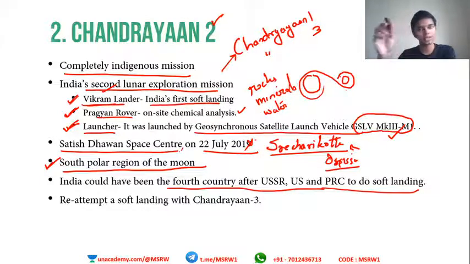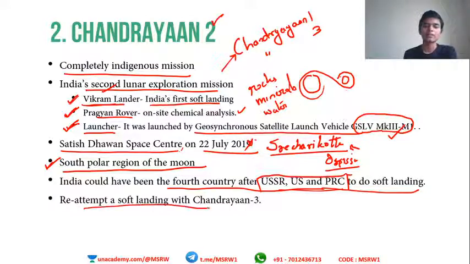So as in Gaganyaan, we saw these countries are leading. Here also we are lagging behind these three countries. Re-attempt of soft landing in Chandrayaan 3. So now Chandrayaan 2 soft landing failed. We will be looking into Chandrayaan 3, where the soft landing will be re-attempted. So this is all that you need to know about Chandrayaan 2. Get it? I hope you understood.